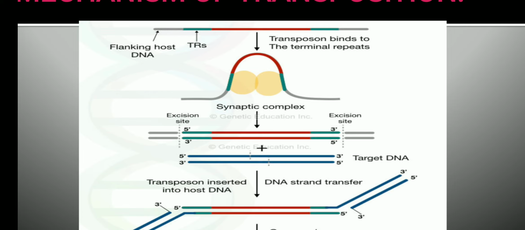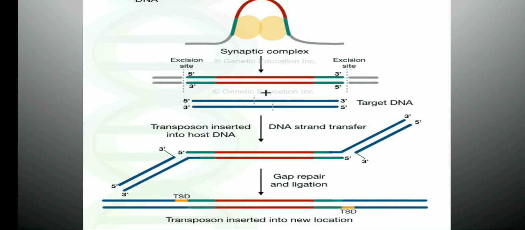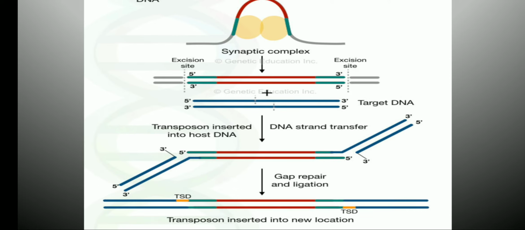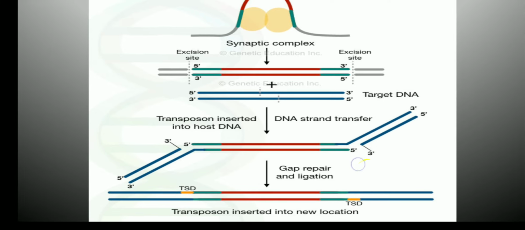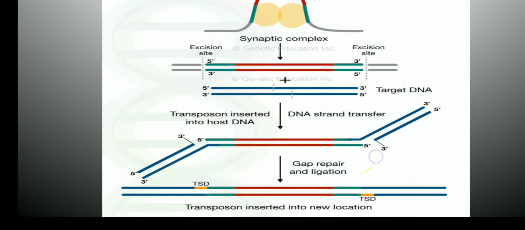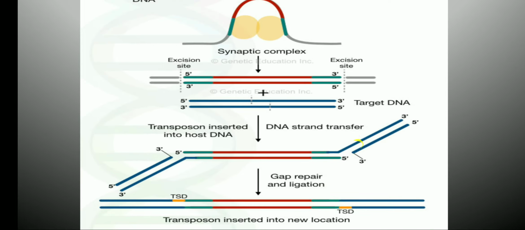The target DNA is cleaved in the center and the transposable element is inserted into the target DNA. So the transposable element gets transferred into the target DNA. Later the flanking ends, there are ends which are created. If you can see at the 5' and 3' end, and 5' 3' end, there are no nucleotide base pairs. So immediately after it has been created,